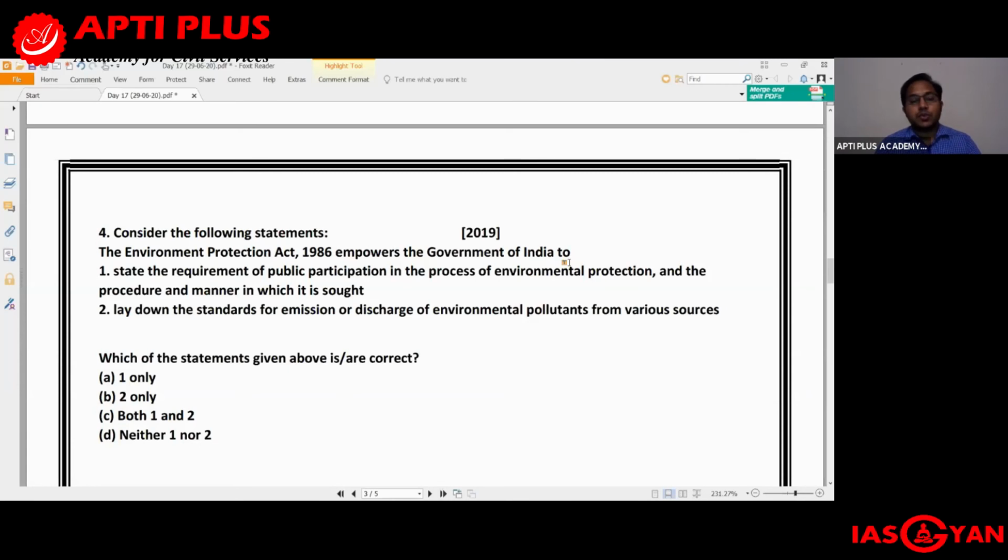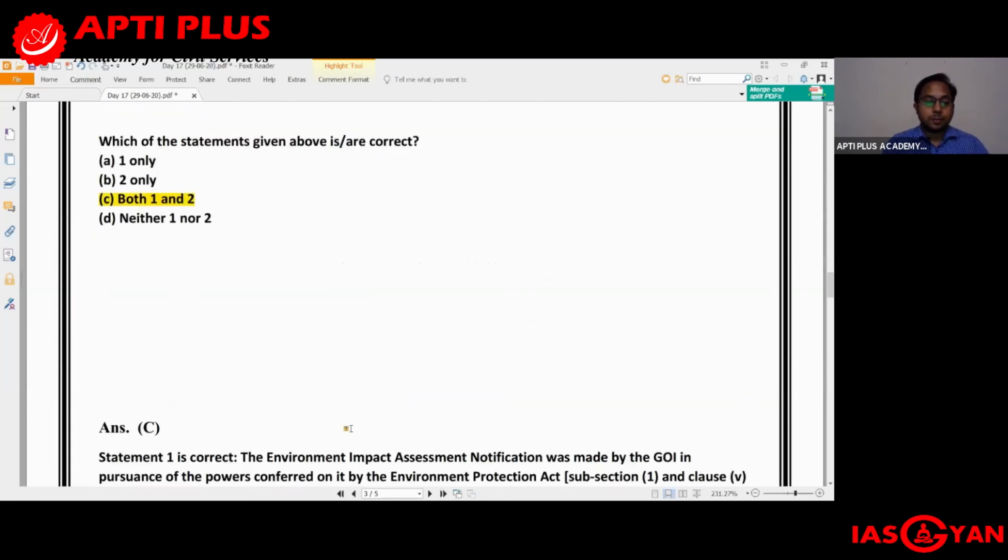But anyway, this question was asked in 2019, and if I go by the first statement, that is correct. The second statement says that the Environment Protection Act 1986 lays down the standards for emission or discharge of environmental pollutants from various sources. That is also correct. So both the statements given in this question are correct, and the right answer should be C, both 1 and 2.